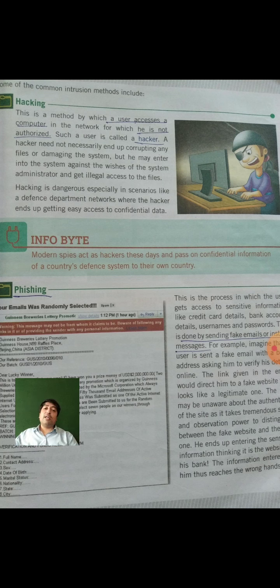He does not get permission from the person or the administrator. He directly enters the system and directly accesses the data instead of getting permission from the administrator. Hacking is dangerous, especially in scenarios like a defense department network, where the hacker ends up getting easy access to the confidential data.